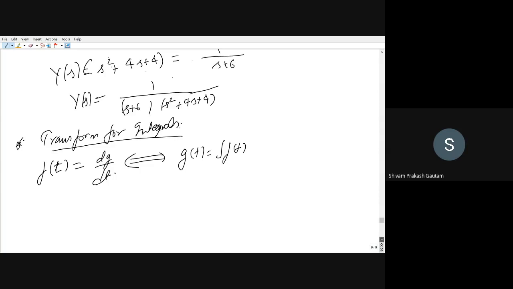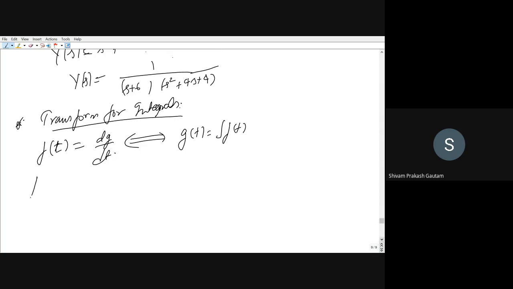Now we can calculate the Laplace transform of the integral of f of t. The Laplace transform of the integral of f of t will be equal to the Laplace transform of g of t. Why? Because from this condition, we can write the integration of f of t as g of t.